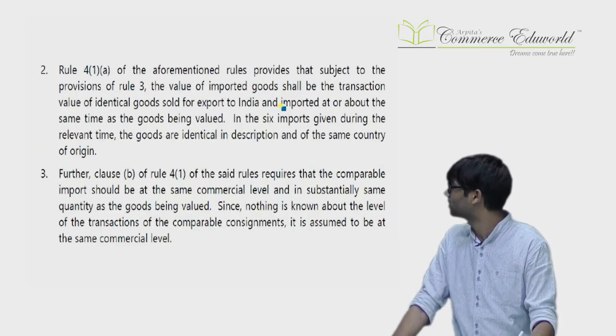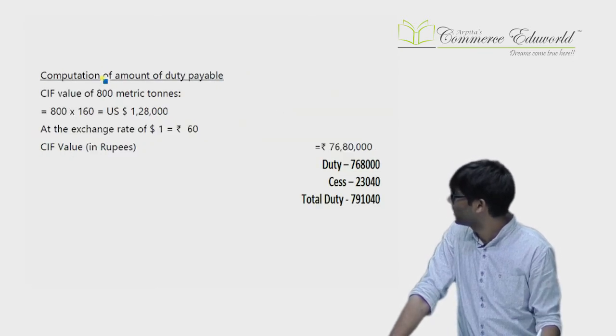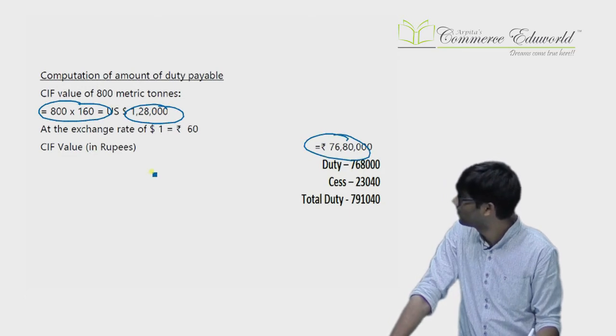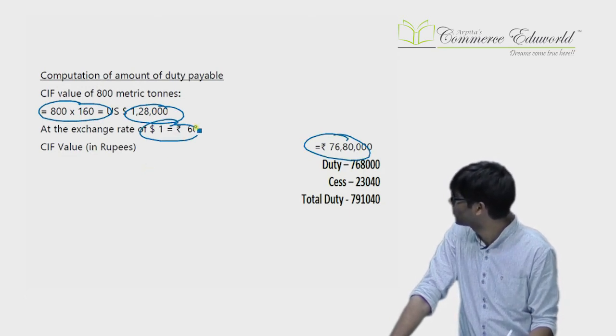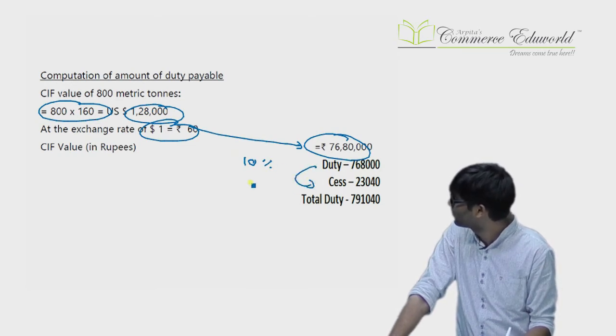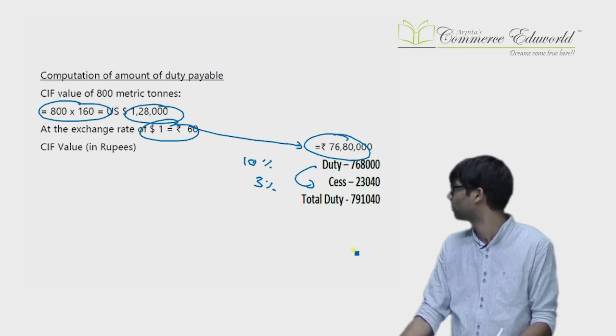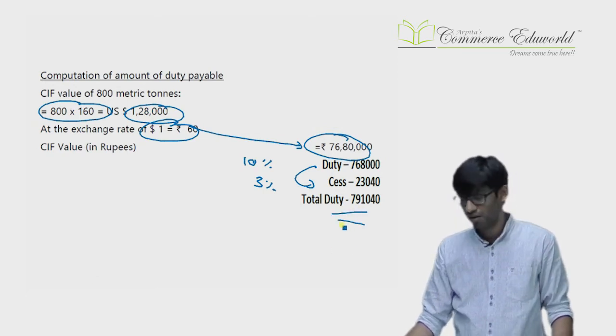You come to the valuation. So 800 into 160 is the value, that is the CIF. No other bifurcation is available. You convert that into rupees. So this is the rupee value. On that you calculate duty, 10% customs duty. On that 10% you calculate 3% cess. 3% cess is calculated on customs duty and you get the total duty. That's it. Okay. Next question.